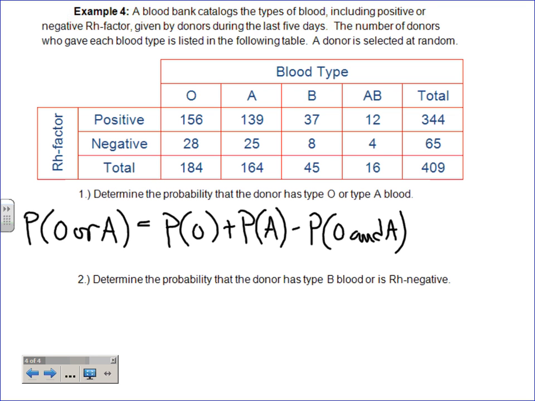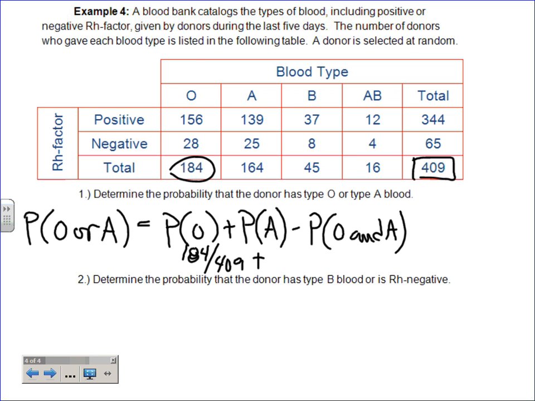So what is the probability of having O? Well, let's go where it has O in a column here. And it looks like we got a 156 in that column. We got a 28. So a total for O is 184. Do you agree with that? So it's right here, right? Total of O. So we've got a 184. Oh, that's a bad 8, but you get the idea. Out of what, though? Why 409? Yeah, that's the total of everything over here, right? So out of 409.